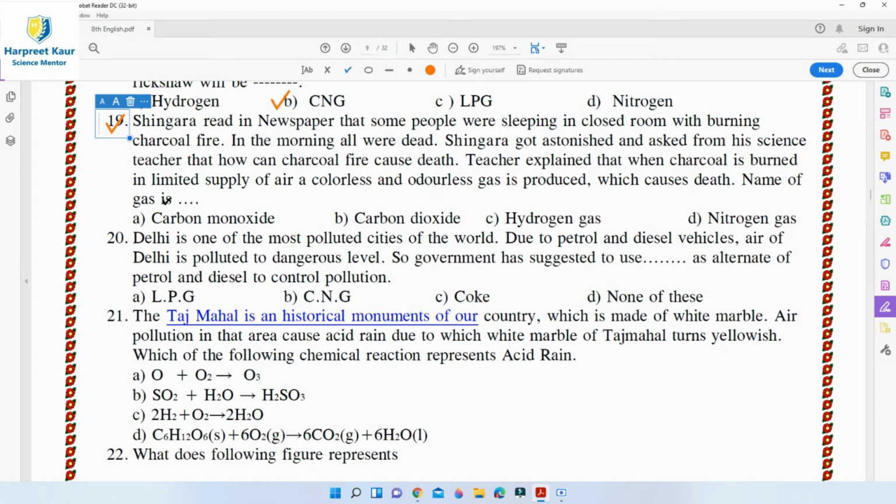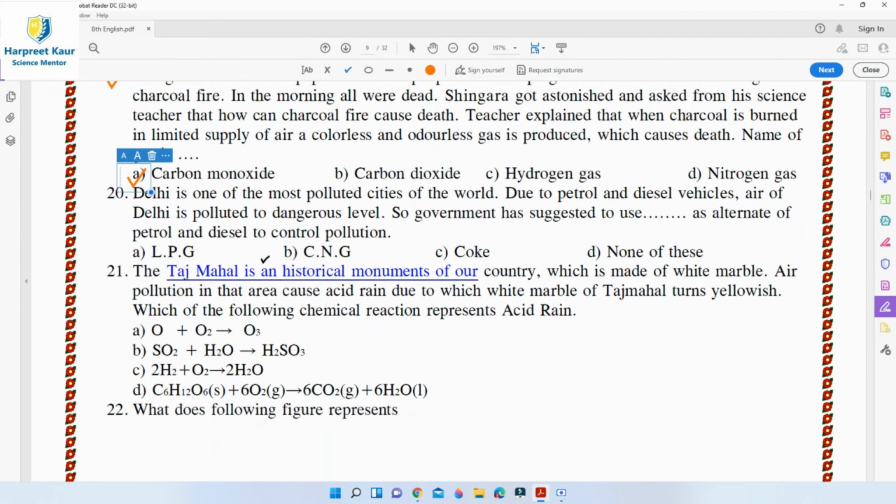The gas produced is carbon monoxide, option A. The burning of coal or wood, sometimes in a fireplace or charcoal fires, produces carbon monoxide gas, which directly affects the brain and spreads throughout the body. So the person sleeping may become unconscious or even die. So option A is the right answer for question number 19.